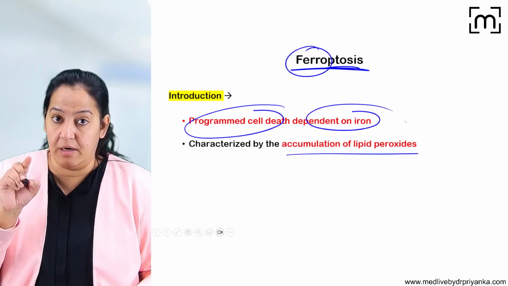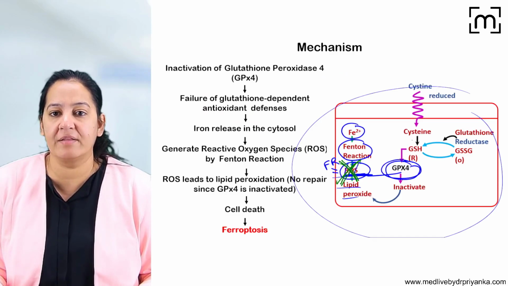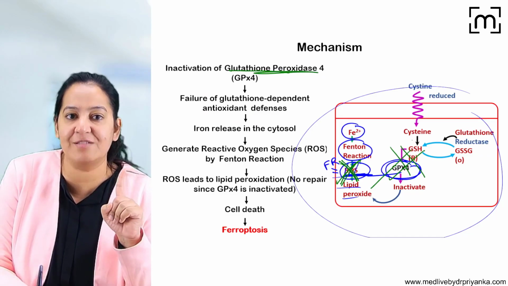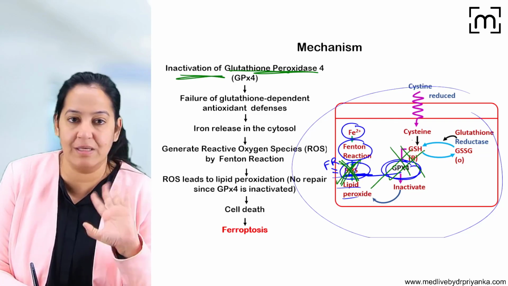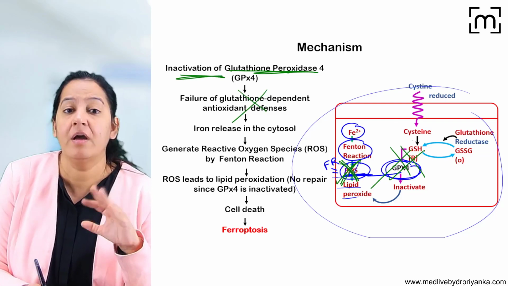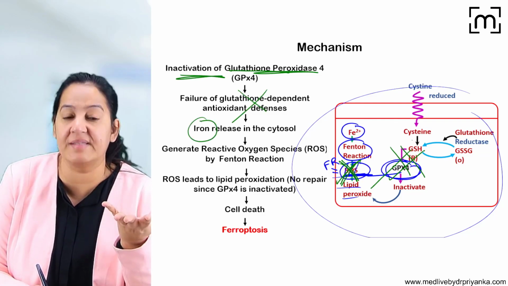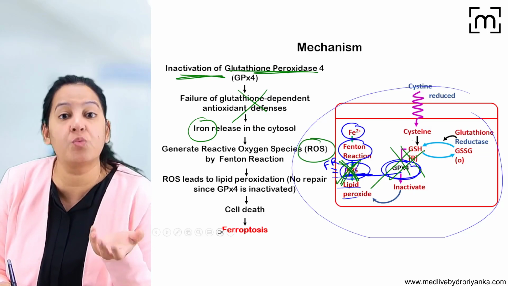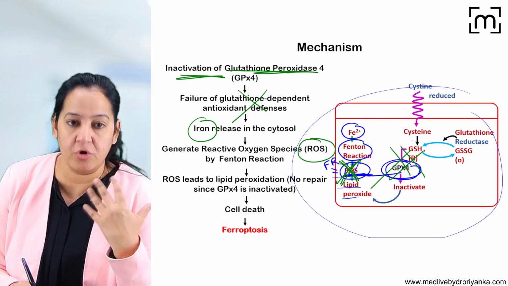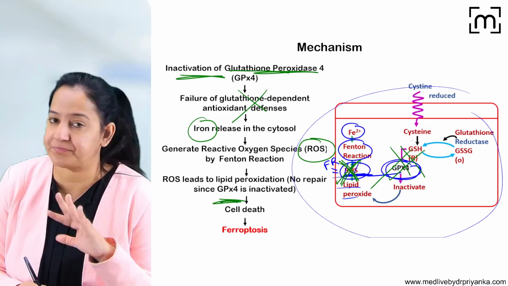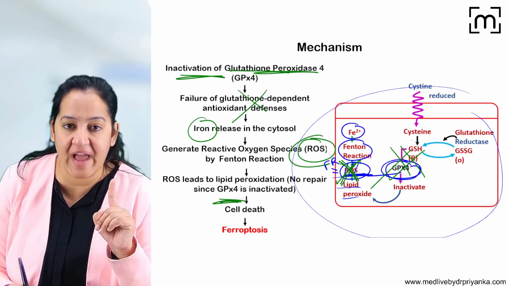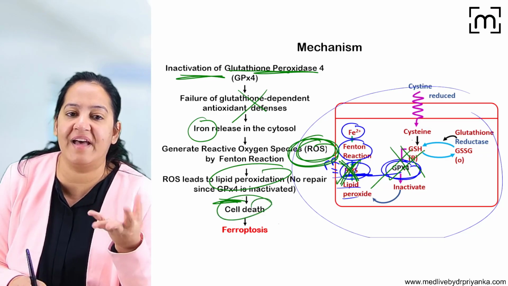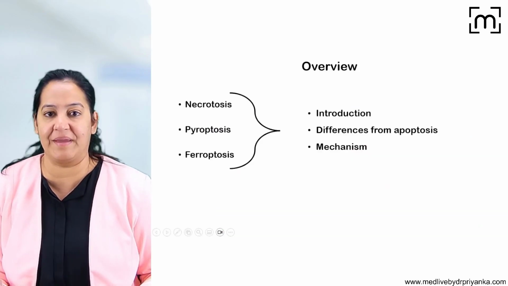in ferroptosis, what is happening? The glutathione peroxidase is non-functional. So basically the glutathione peroxidase becomes inactive. It is not active now. Now, whenever iron is present inside the cell, the iron will form reactive oxygen species via the Fenton reaction. But normally glutathione peroxidase is present, not non-functional. So these reactive oxygen species will cause lipid peroxidation, that will cause cell death, rupture of the cell, and ferroptosis. So that is the mechanism.